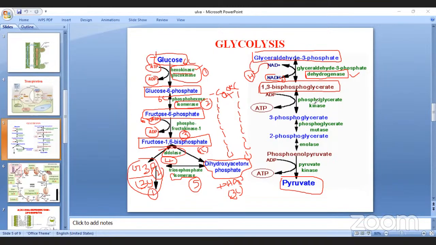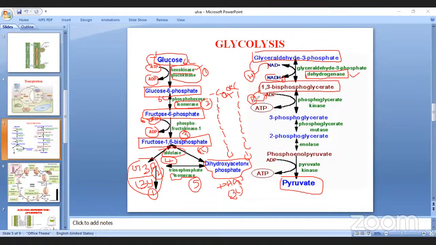After that, dephosphorylation takes place. From 1,3-bisphosphoglycerate, one phosphate is released, removed, and added to ADP. Di means 2, tri means 3.